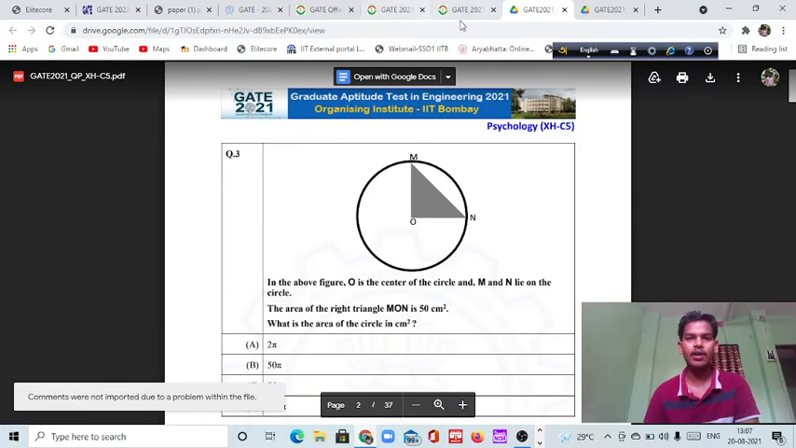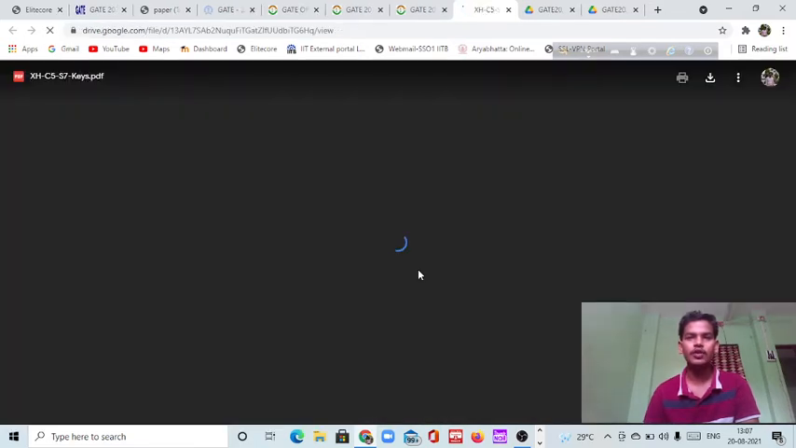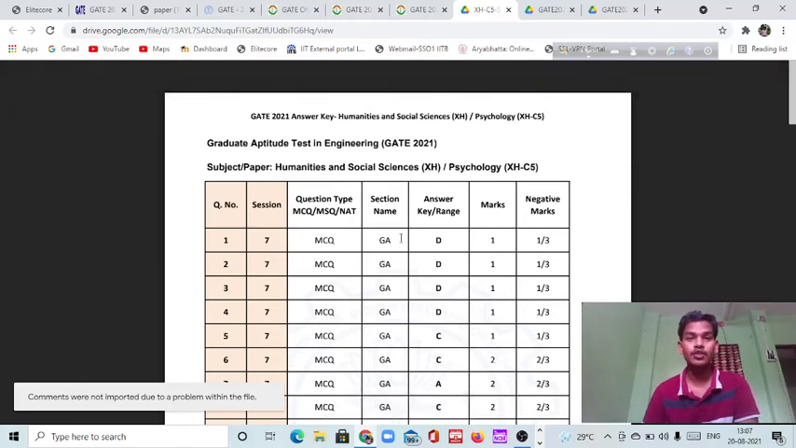And one more important information I will show you. Suppose you want to get the psychology answer key, this is the answer key. So this is another way how you will be able to download the question paper and answer sheet of the previous year. Okay, so thank you, this is all about today.